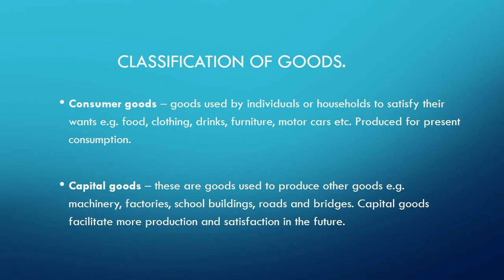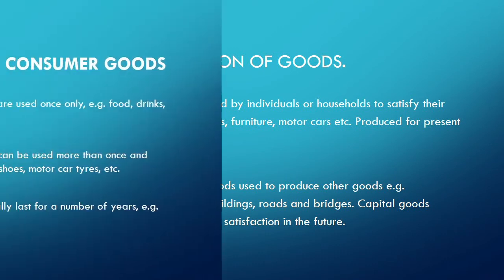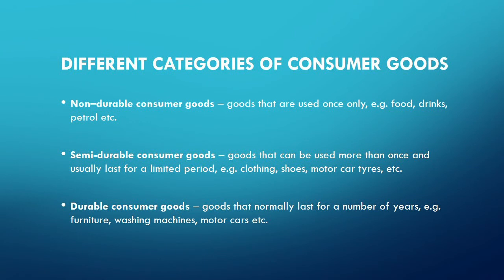These goods are further put into different categories, and one category is non-durable consumer goods. Non-durable consumer goods are those goods that are used once only, such as food, drinks, petrol, etc. We use them once and that's it, they are finished. Consumer goods are further divided into semi-durable consumer goods.